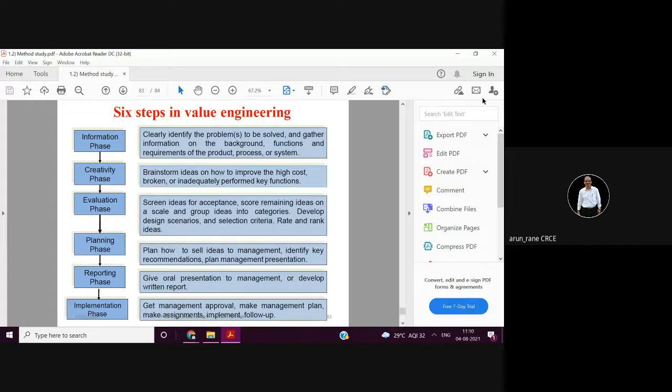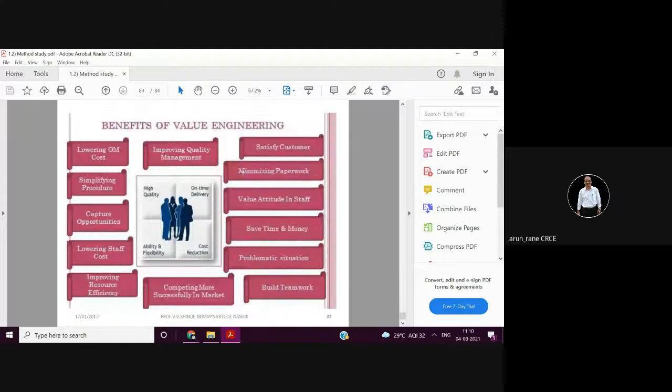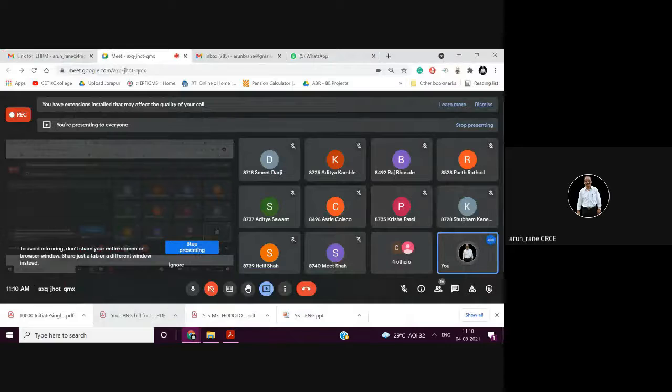So this value analysis I just touched upon here, but it actually comes under module 2. In module 2 we will discuss that in detail. Now we are completing introduction to industrial engineering, productivity and method study. Next session we will continue with 1.3, that is work measurement, job evaluation and wage plan. As far as possible, we'll try to go in the sequence given in the syllabus. If you have any doubt, please ask.